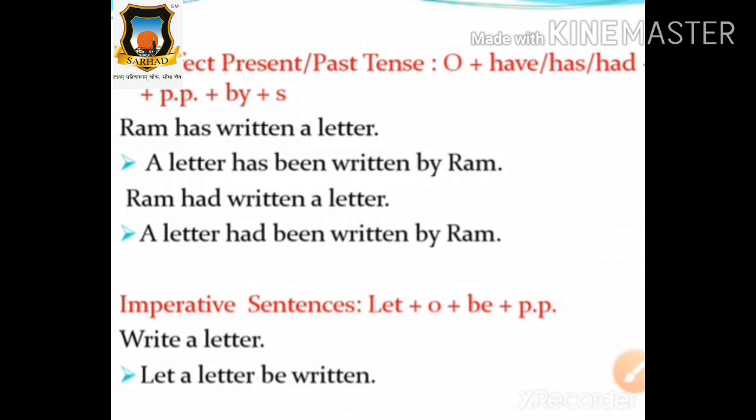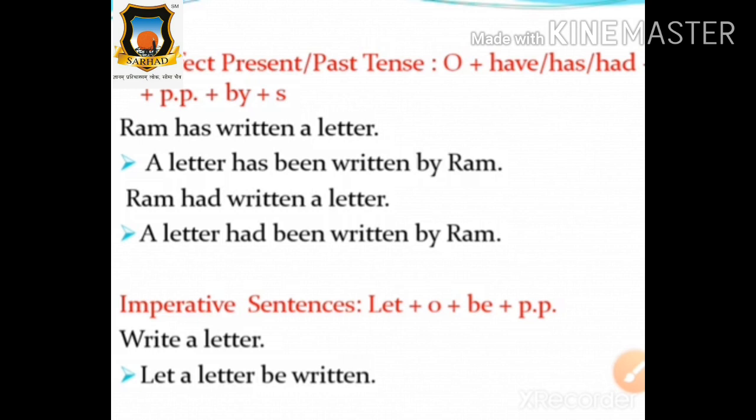So Ram had written a letter. How will it come into the passive voice? A letter had been written by Ram. It will come like this. Clear, everyone? Here Ram is the subject, had written is the verb, and a letter is the object. Ram had written a letter will come like this: A letter had been written by Ram.